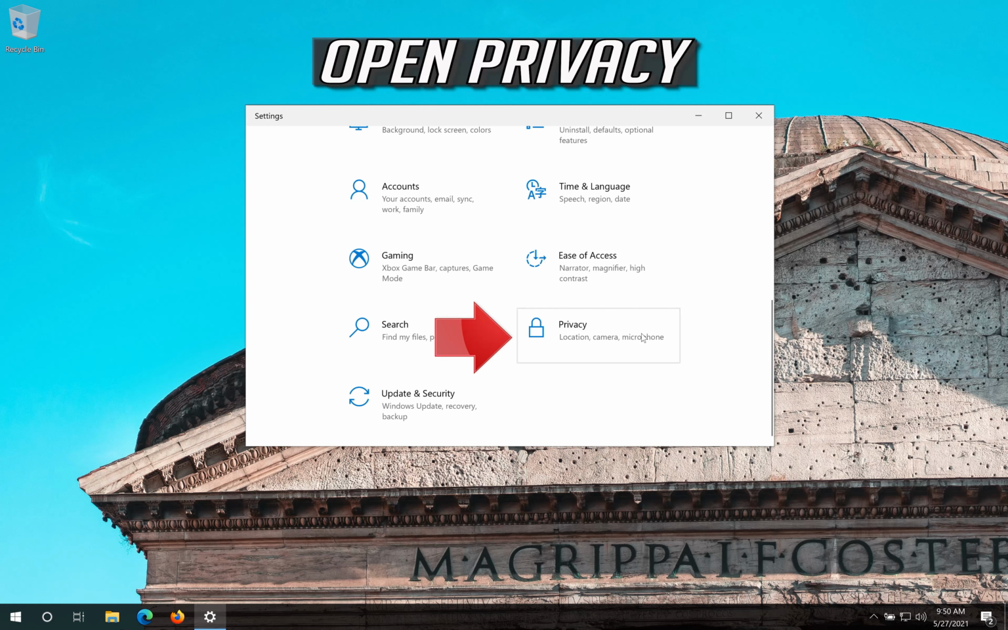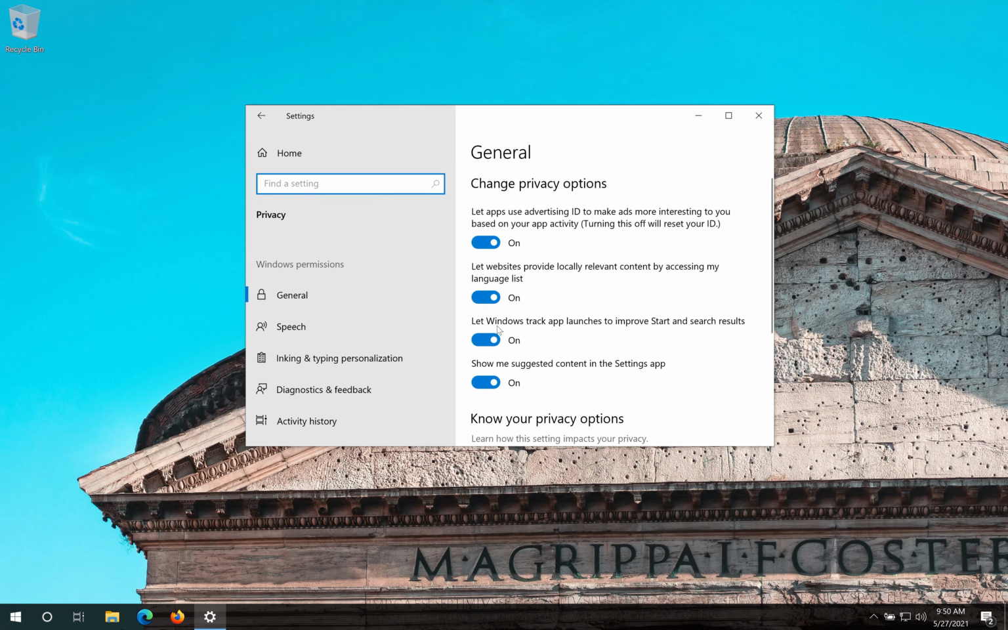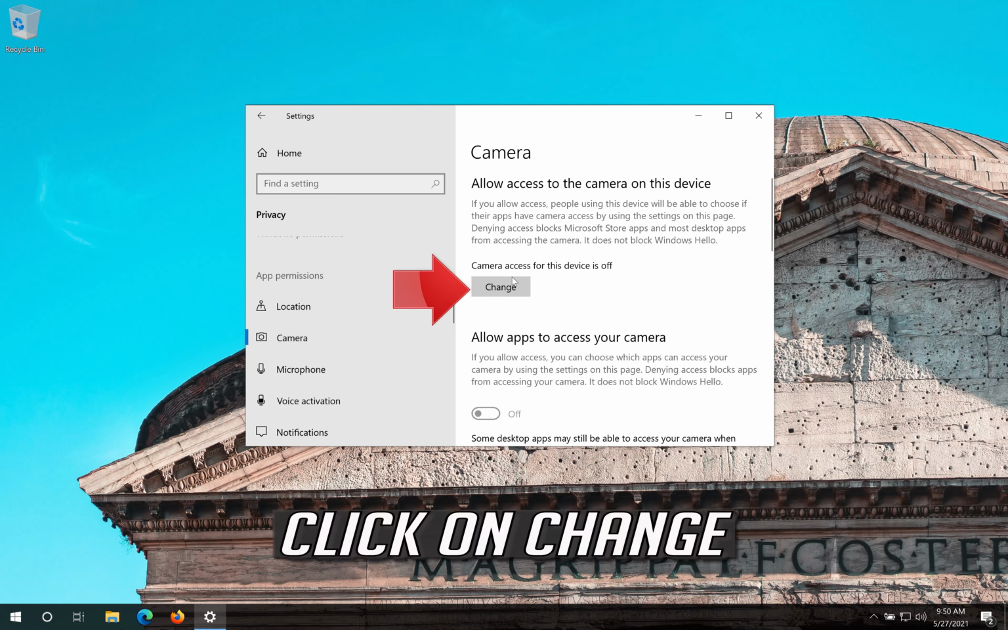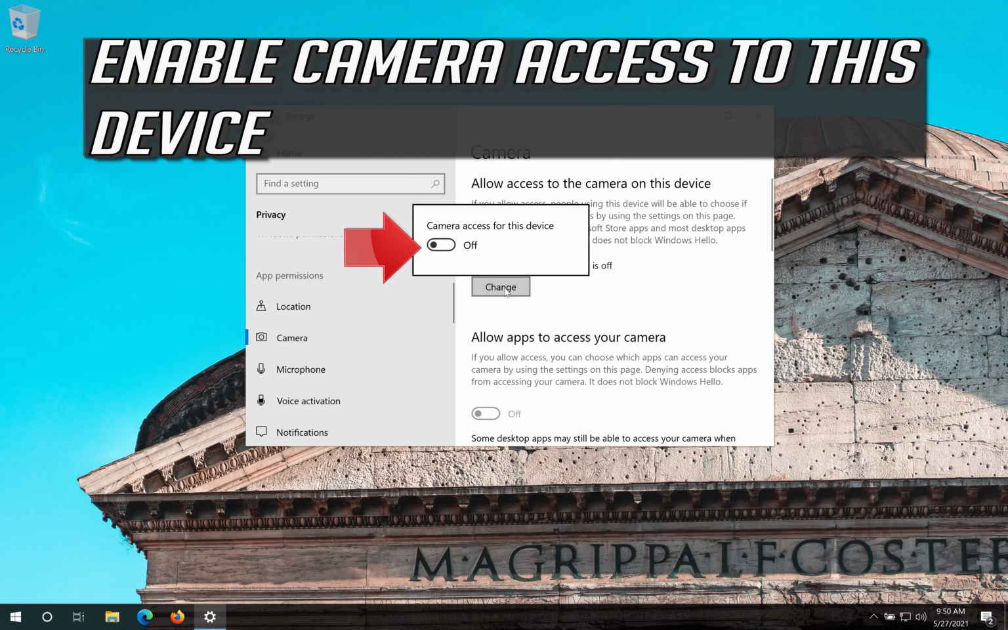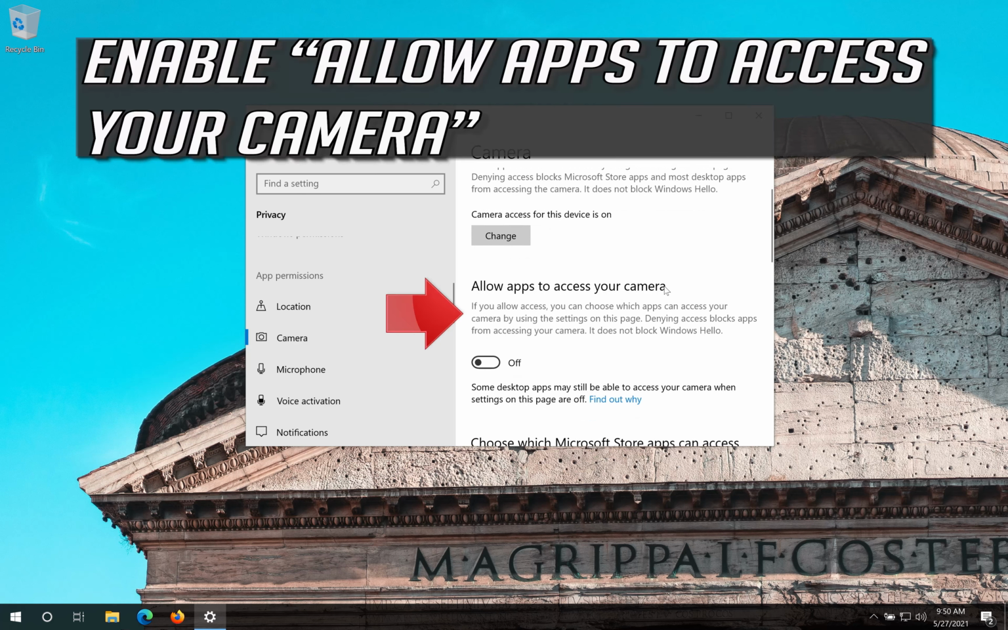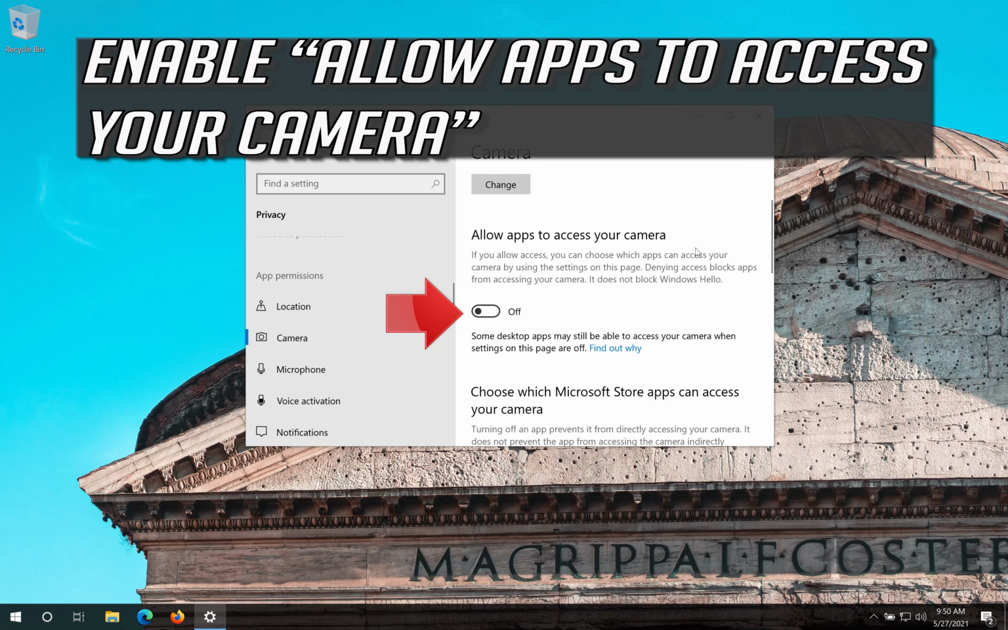Open Privacy. Click on Camera. Click on Change. Enable camera access to this device. Enable Allow apps to access your camera.